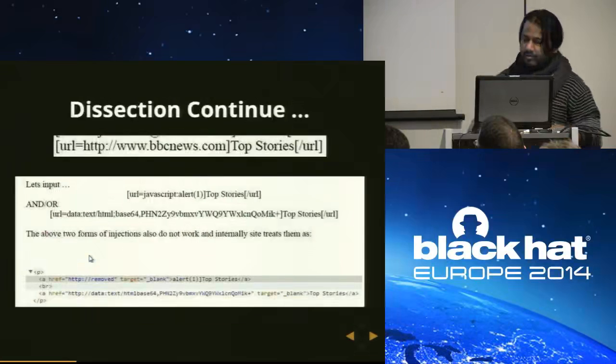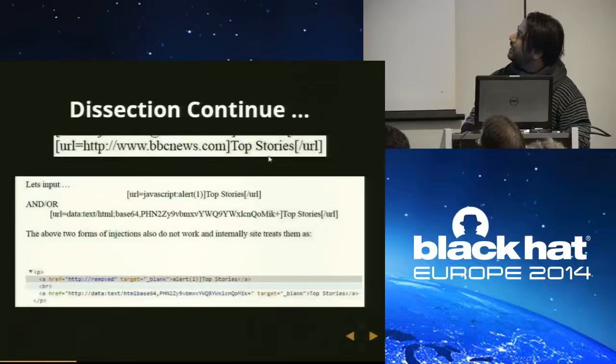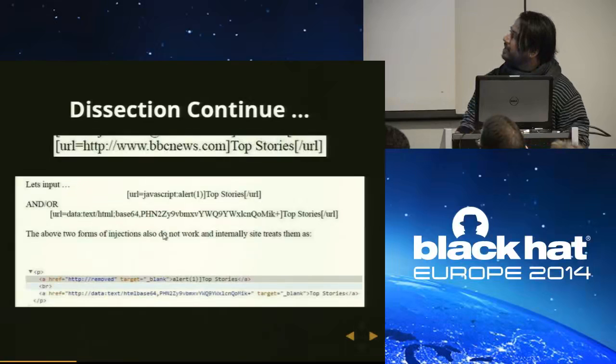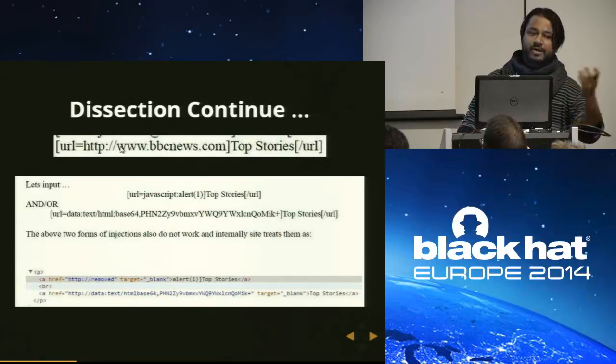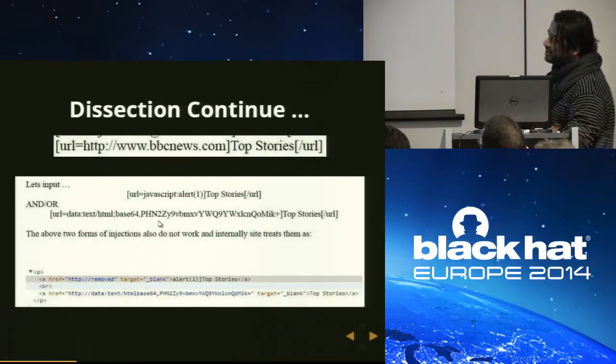Okay. If you remember, you can post a URL with that particular syntax. URL, this is a legitimate URL. It will convert into a URL with an href. A normal user is supposed to enter an HTTP URL, but I am not a normal user. So I entered a JavaScript URI, and I entered a data URI based JavaScript execution.